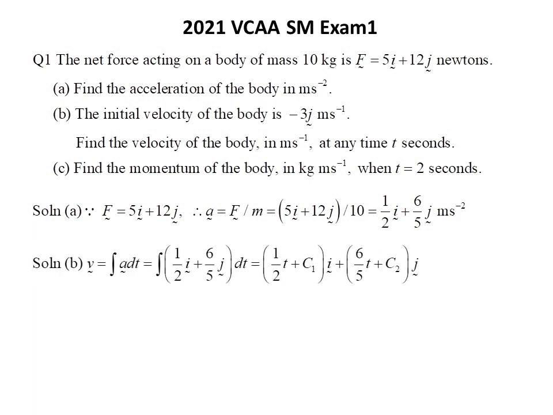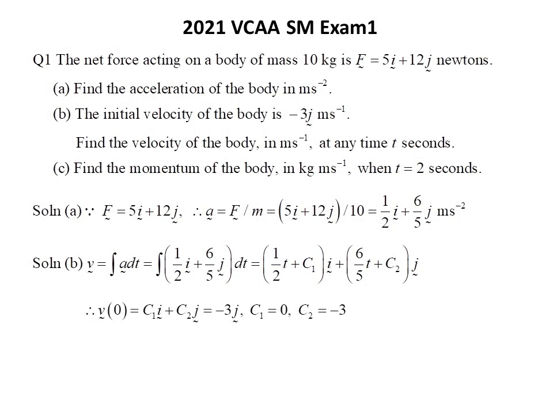In part B, since the velocity of the body equals the integral of the acceleration with respect to time, the velocity v equals the integral of (1 over 2 i plus 6 over 5 j) with respect to t, which equals (t over 2 plus c1) i plus (6t over 5 plus c2) j.